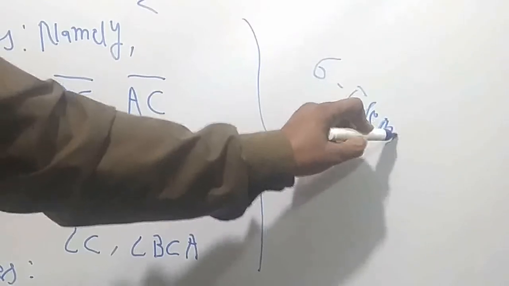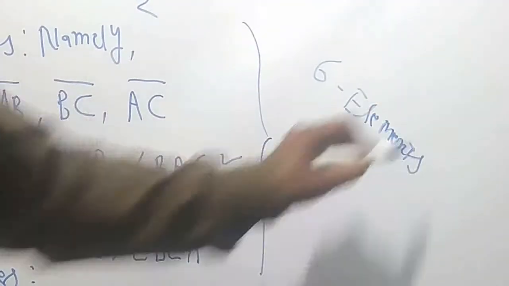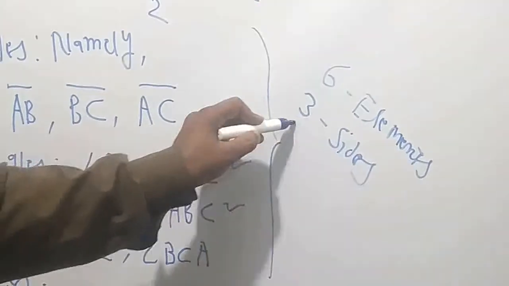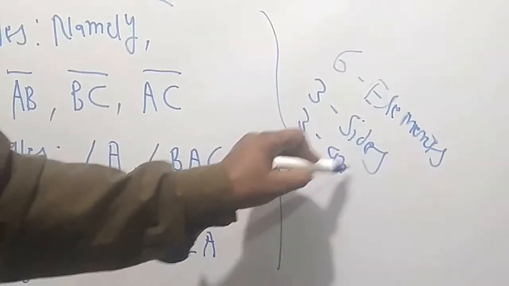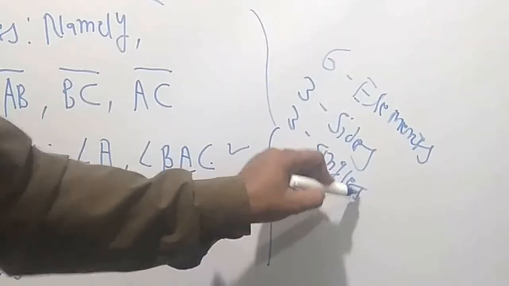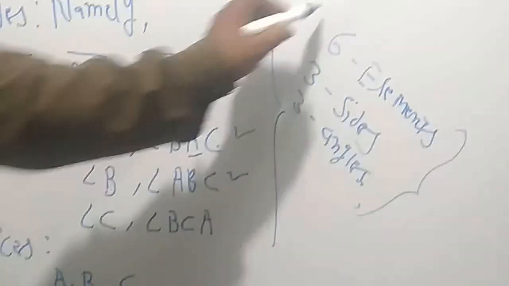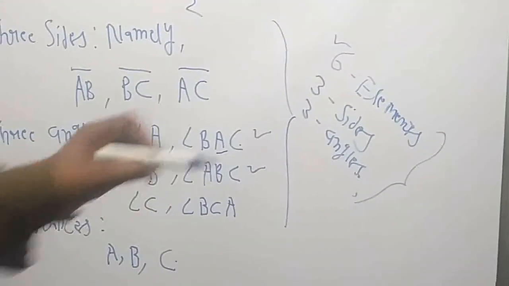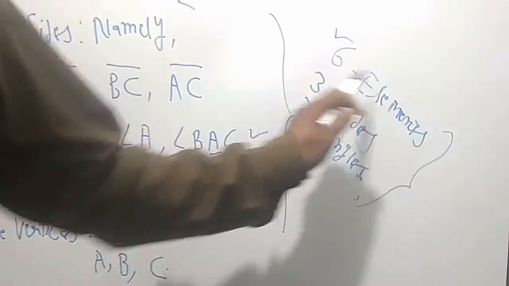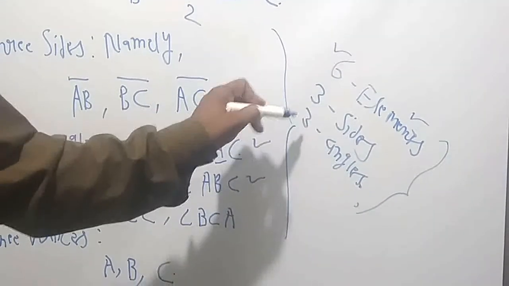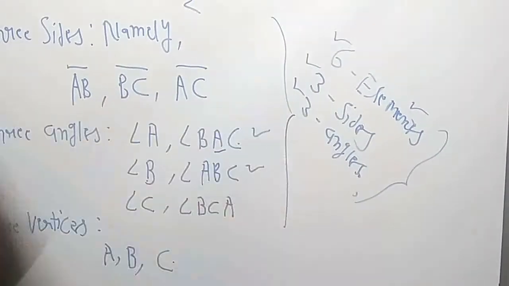Which are they? Three sides and three angles. From the exam point of view, it is very important because in the examination it can be asked how many elements are there in a triangle. So there are six elements in the triangle, three sides and three angles.